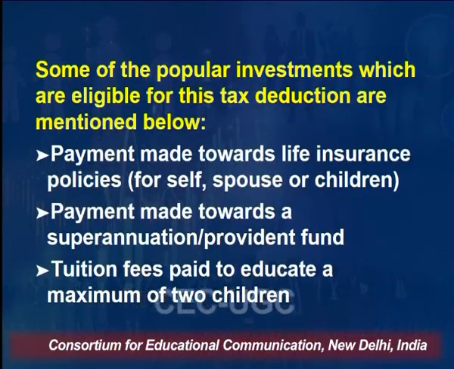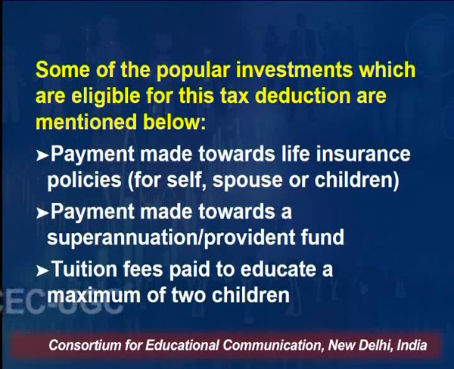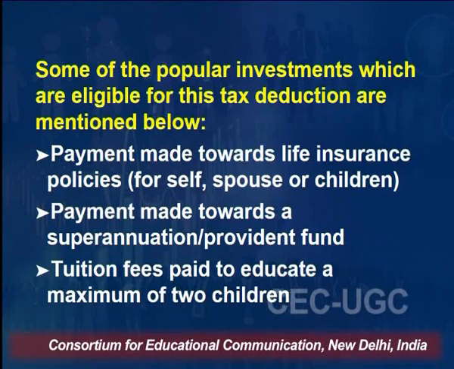Some of the popular means where you can invest up to 1.5 lakh rupees. These are the popular investments which normally individuals make. Some of the popular investments which are eligible for tax deductions are mentioned here. Payment made towards life insurance policies of self, your children, your spouse, or your dependent parents, right? So payment made towards the life insurance policy is eligible for deduction under Section 80C.